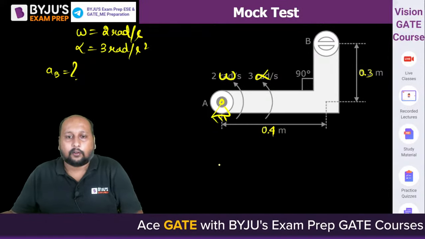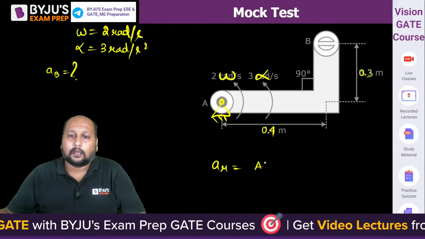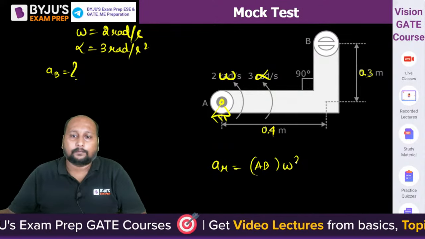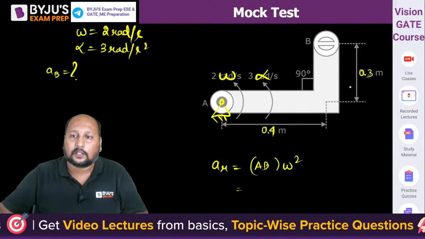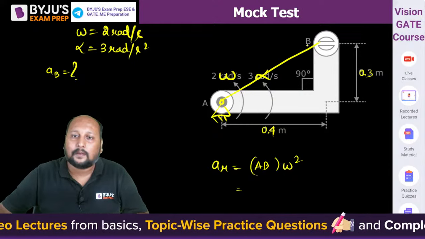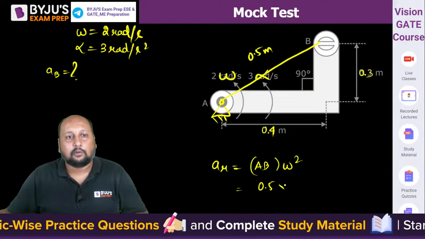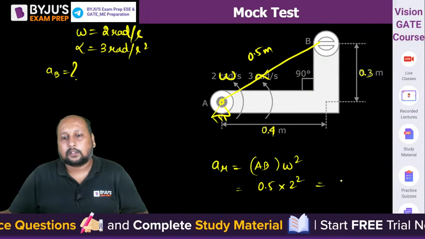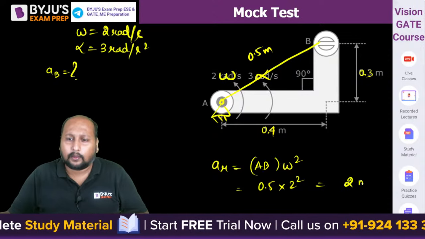So we can say radial acceleration will be equal to the distance AB into omega square, R omega square. So what is the distance AB? This is 0.4, this is 0.3. Can we say distance AB will be equal to 0.5? Pythagoras theorem. So 0.5 into omega square, which is 2 square, that is 4 into 0.5, that is 2 meter per second square.